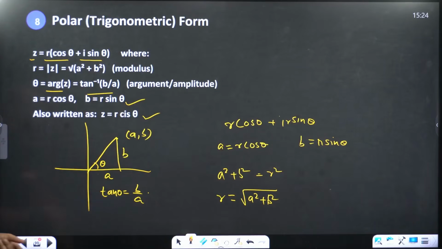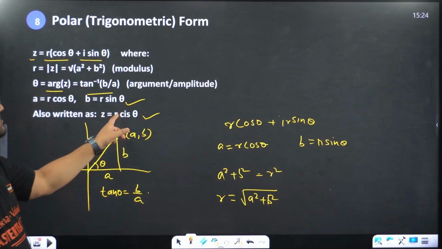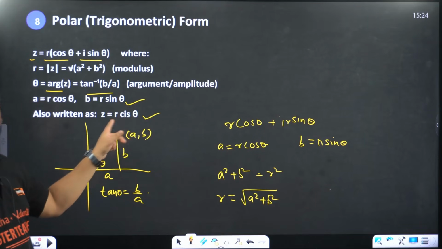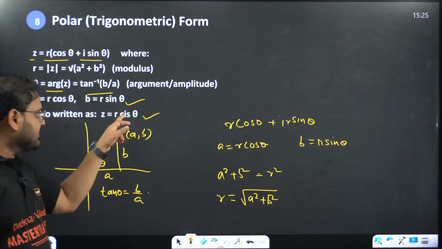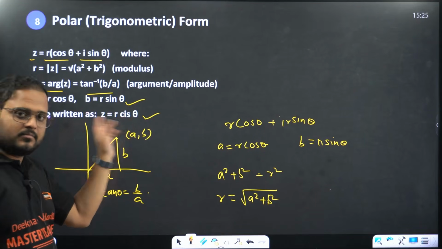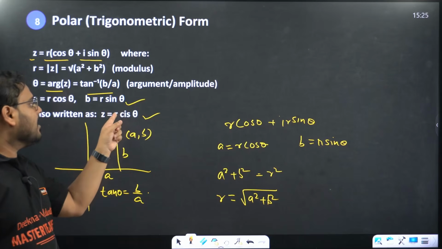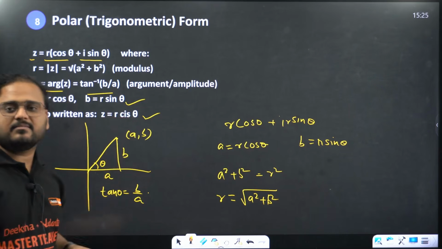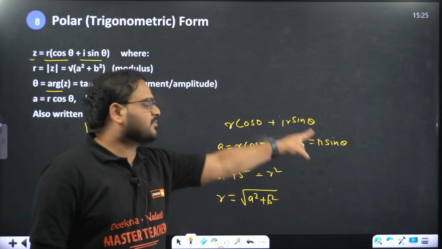This is r cos theta plus i r sin theta. So i is the separation between what? The real and imaginary parts. C represents the real part, and S is for the imaginary part.